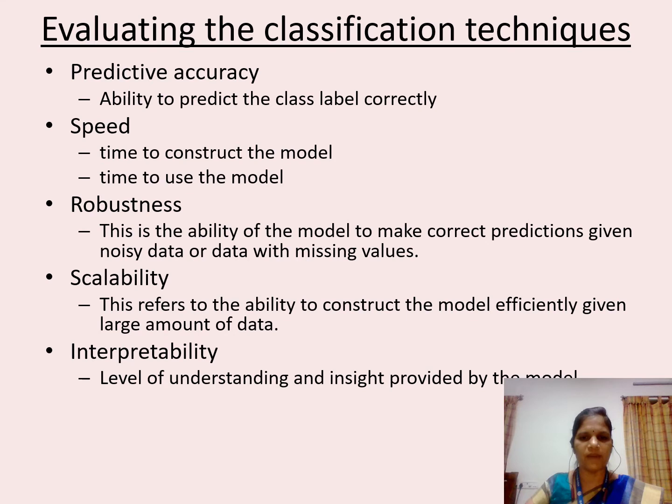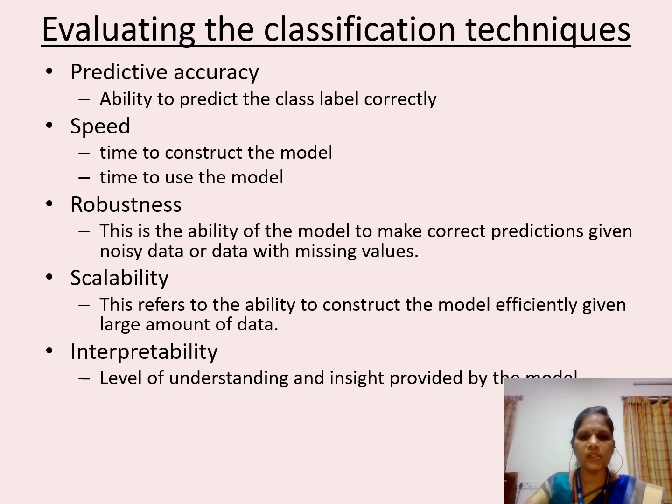Classification technique is evaluated based on predictive accuracy, speed, robustness, scalability, interpretability, precision, recall, true positive, true negative, false negative, and so on. The ability to predict class label correctly is called predictive accuracy. Computation cost incurred in using the model and constructing the model is called speed.